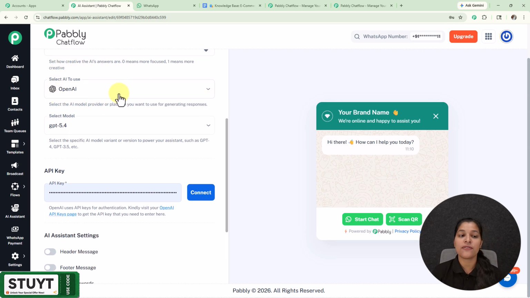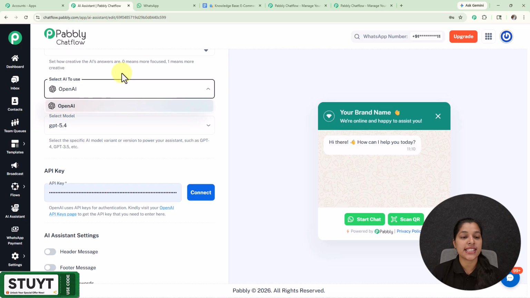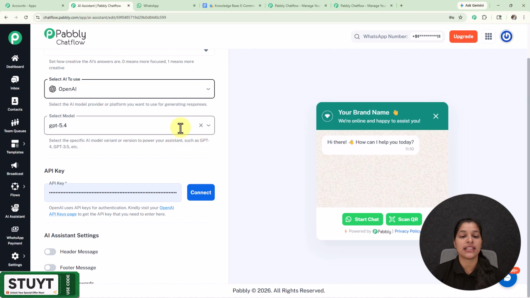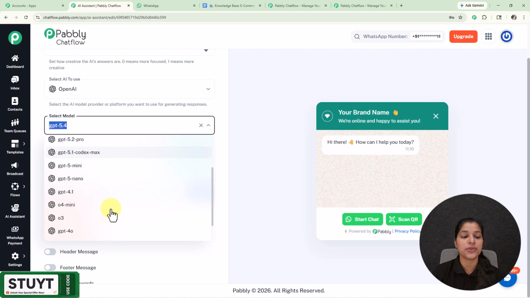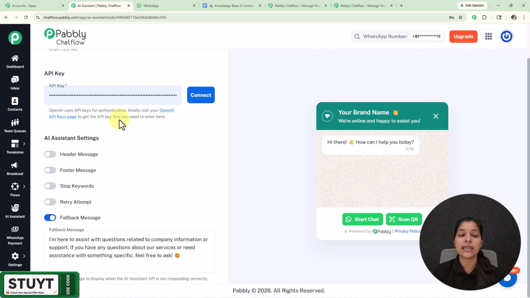And afterwards we have to select the AI to use, which is already selected as OpenAI. Now you have to select the model from this drop down. So here I am going to select my model as GPT-5 mini. Now we are on this API key section where we have to enter the API key so that we can connect our OpenAI or ChatGPT with Pabbly Chatflow.